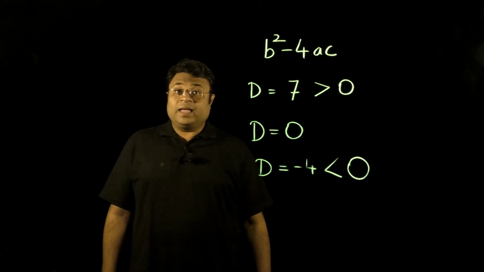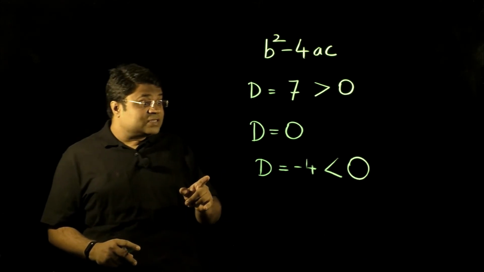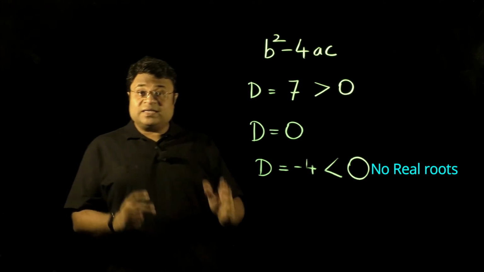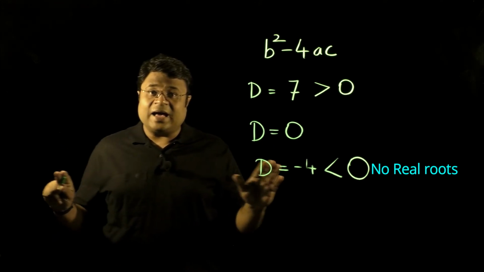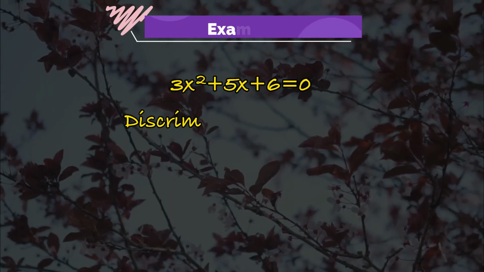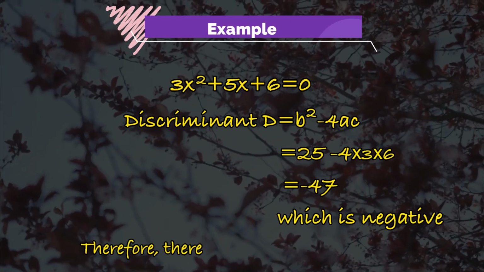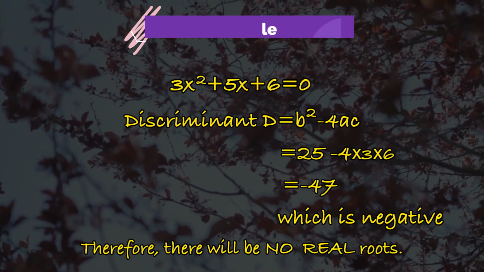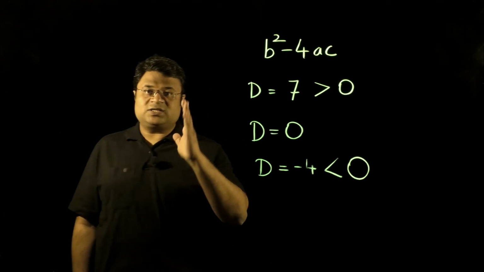Okay. Next thing, what if discriminant is negative? If discriminant is negative, you will not have any real solution. Okay, just remember this fact.